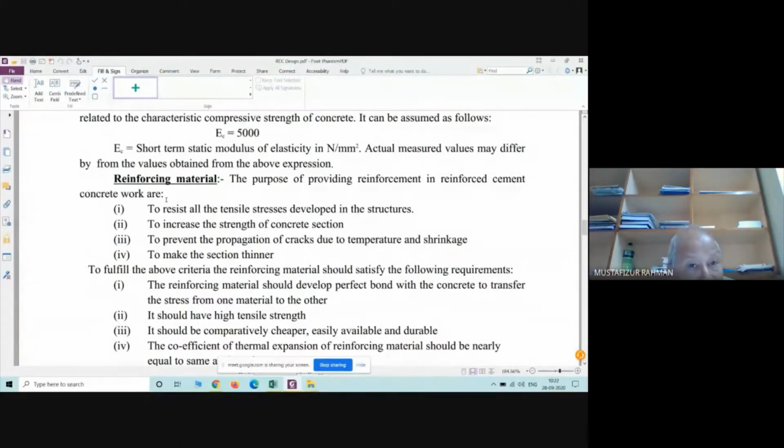These values are written in IS 456. I told you in our last discussion to try to download IS 456.